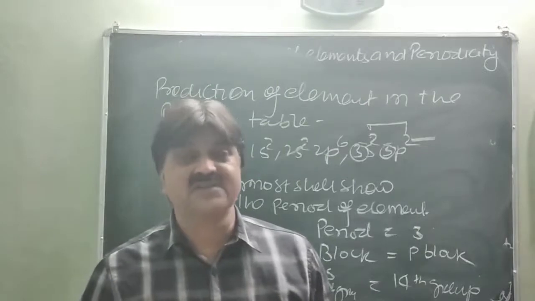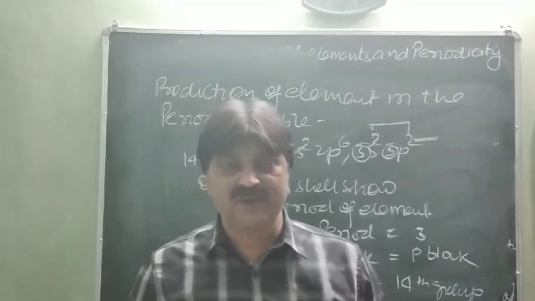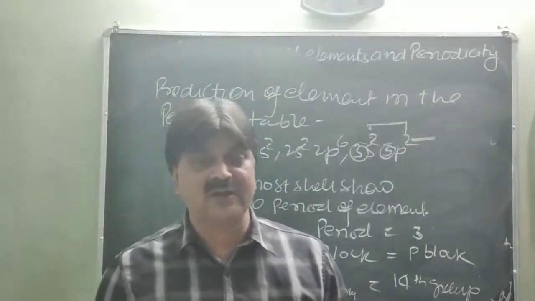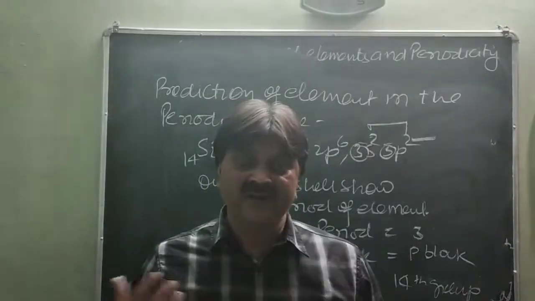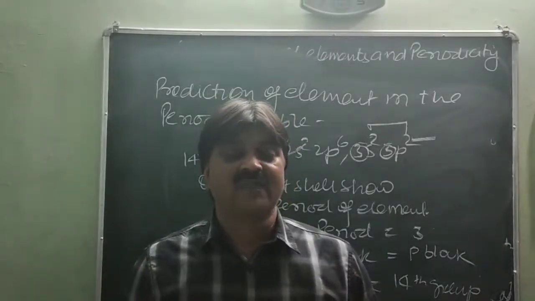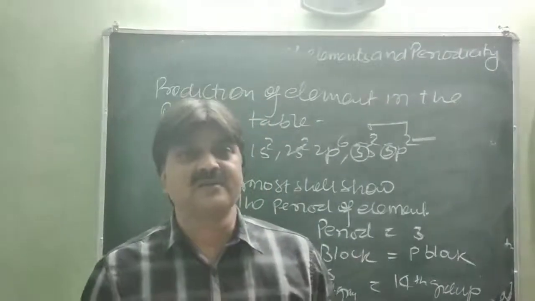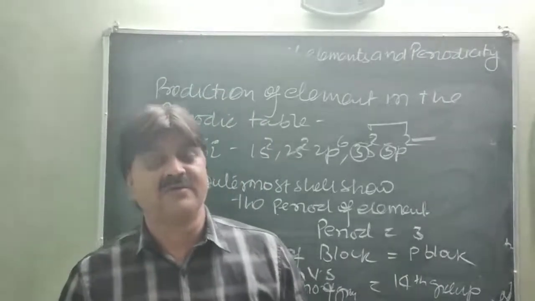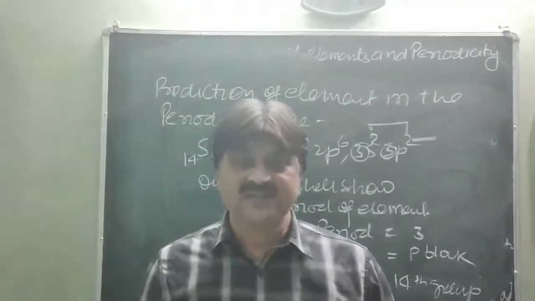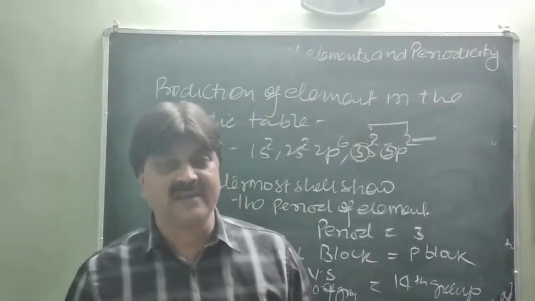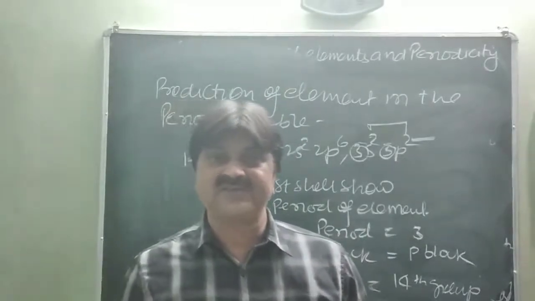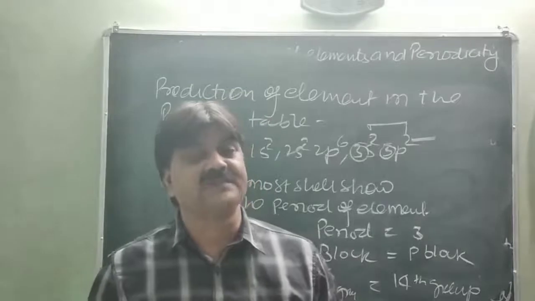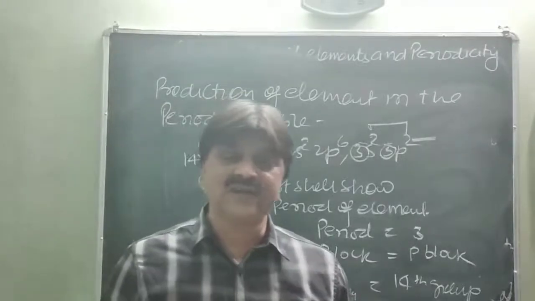And we have also discussed the general electronic configurations of each group of elements: s block, p block, d block and f block. On this basis, you can write the electronic configuration of any element of any block. Next we completed periodic properties or periodicity, like atomic and ionic radii and their variations in group and period, as well as van der Waals radii, metallic radii, ionization enthalpy, factors affecting ionization enthalpy, electronegativity, electron gain enthalpy and their variations in group and period, reducing character and oxidizing character.